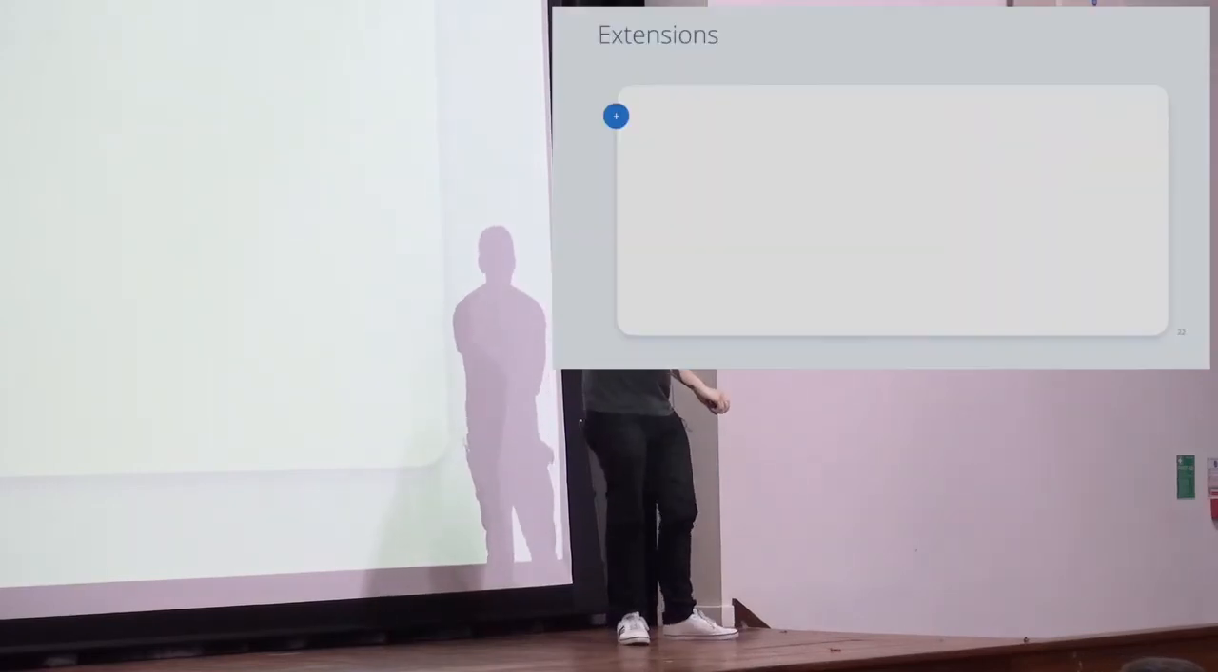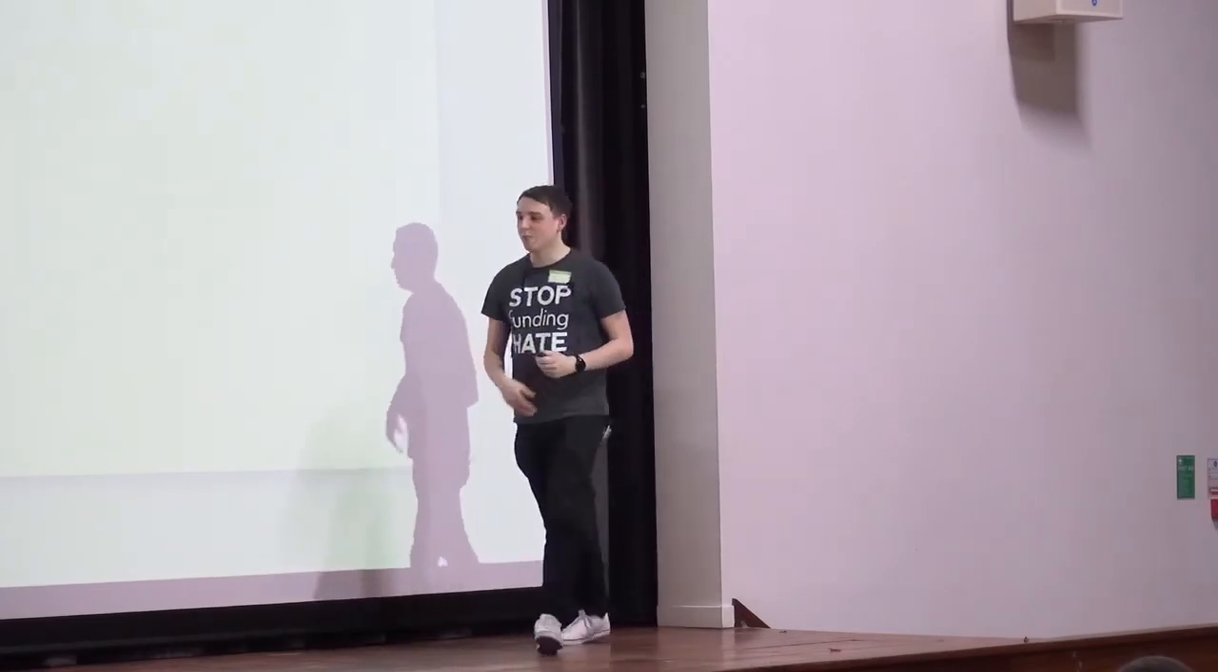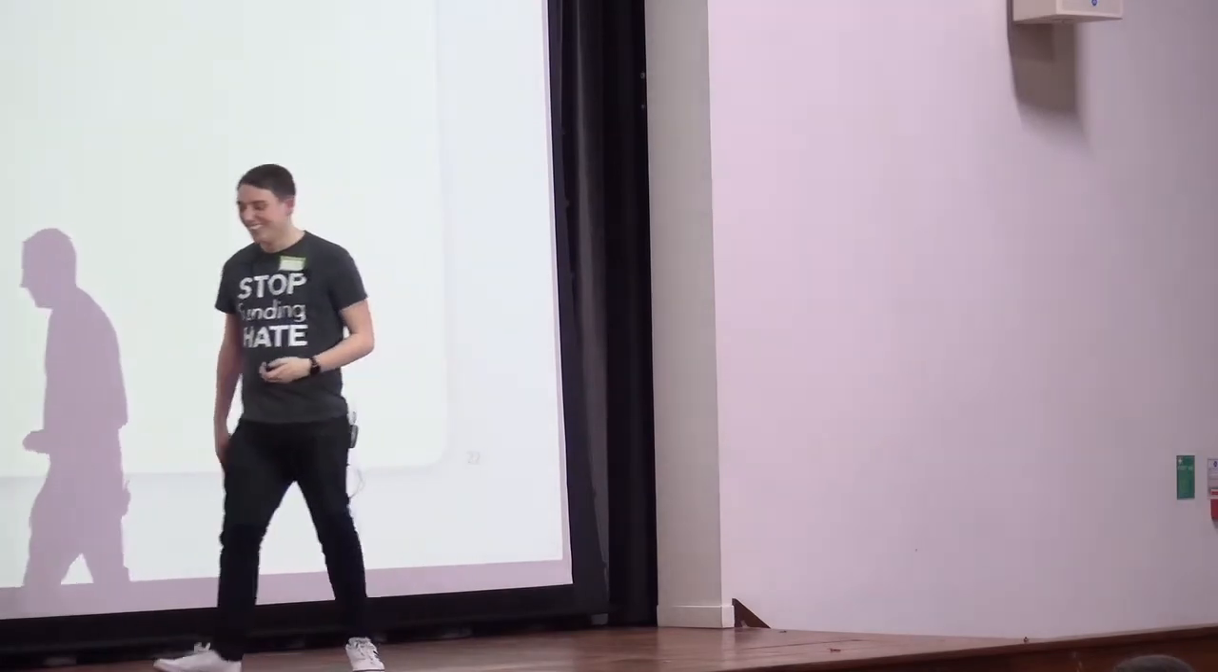Extensions. So we all know extension methods in C#, right? Who doesn't know what an extension method is, out of curiosity? Okay, good. In Java, Java doesn't have extension methods. Idiots. They don't have properties either. We do. And we do in Kotlin too.